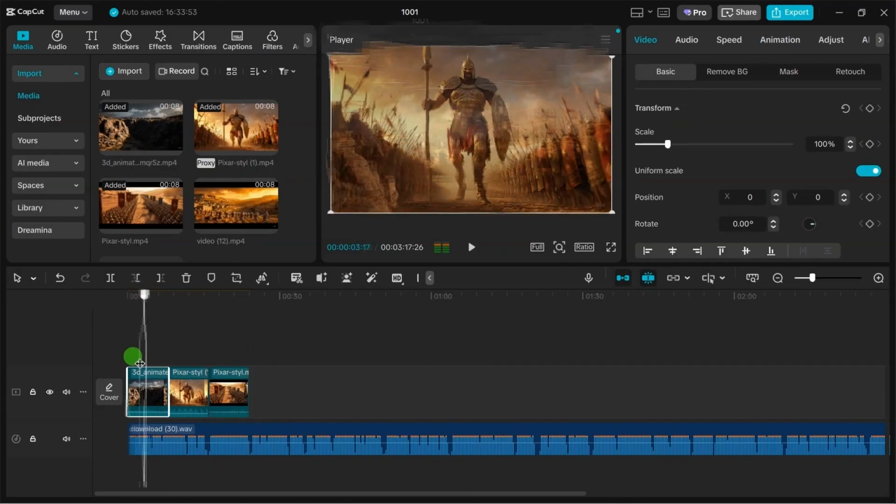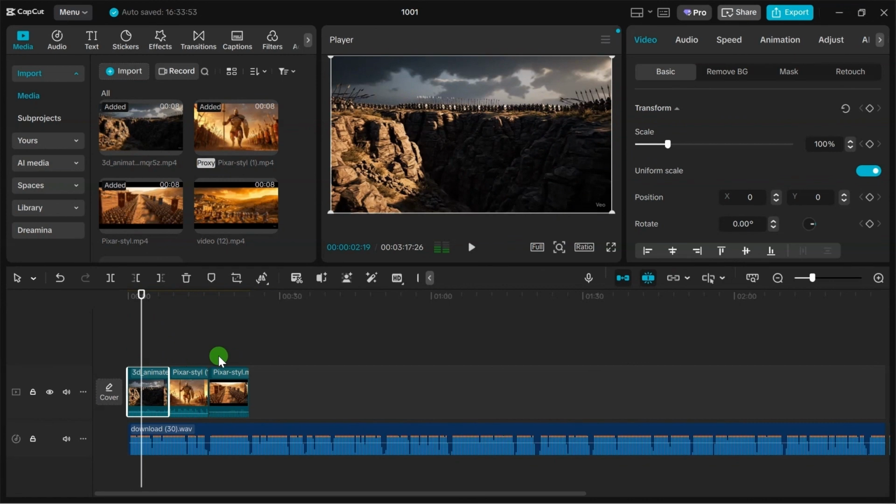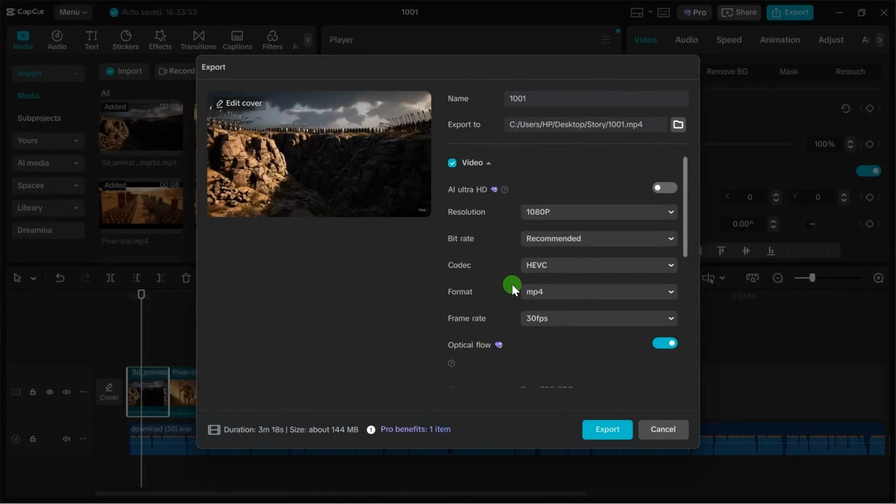Alright, so you can see the video. So you keep adding your video clips to cover your entire voiceover. After that, you can add captions over your video. You can add sound effects under your video. You can also add background music to add life to your video. And if you are finally satisfied, you can then go ahead and click on this export option to export your video.